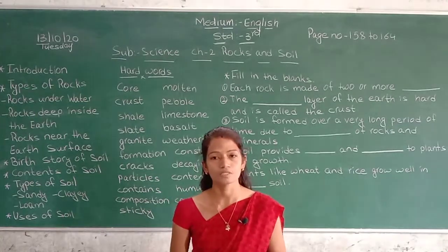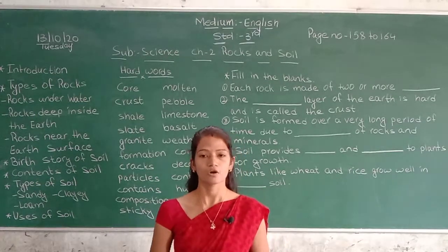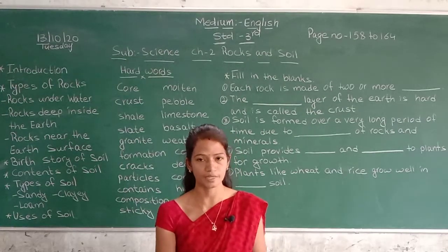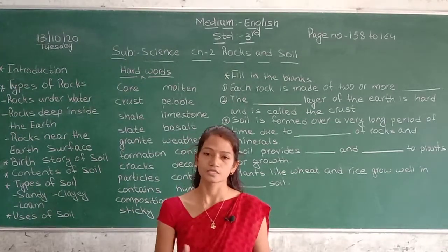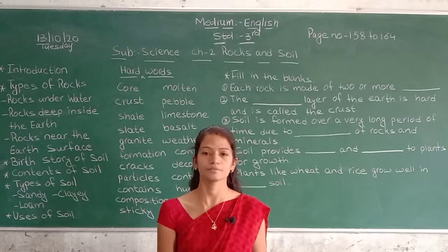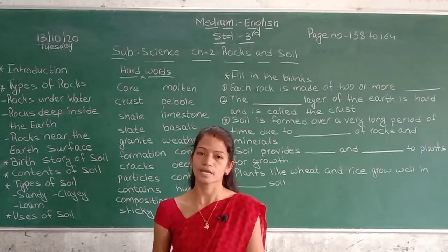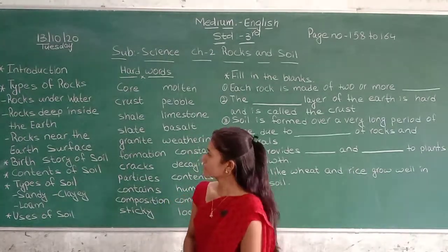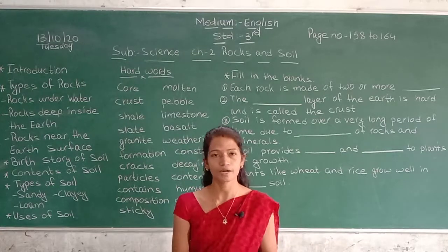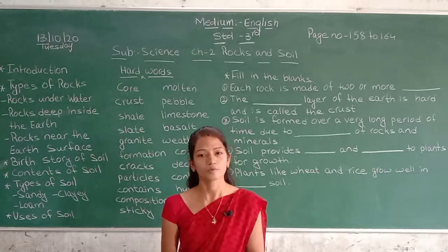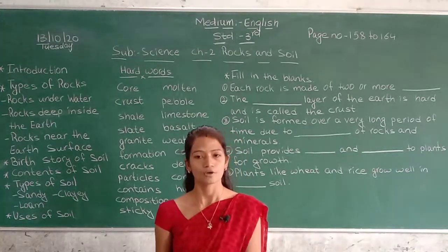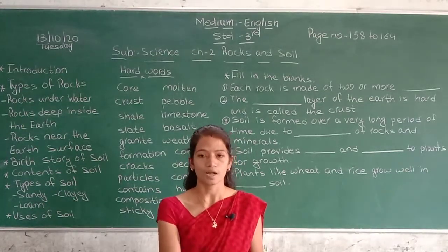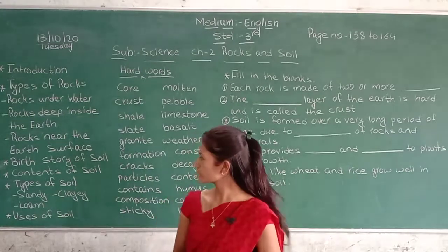Soil is formed over a very long period of time due to the weathering of rocks and minerals. How is it formed? It is formed over a long period of time due to the weathering of rocks and minerals. What is meant by weathering? Weathering is a process of breaking down of rocks due to the action of heat, cold, water and wind.